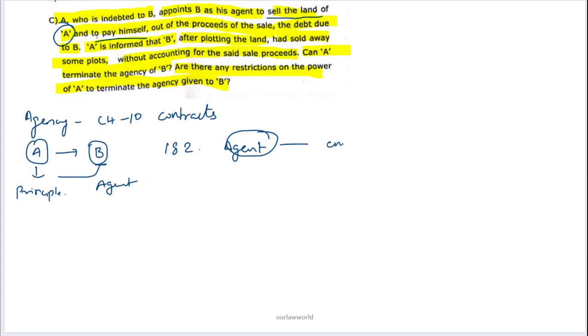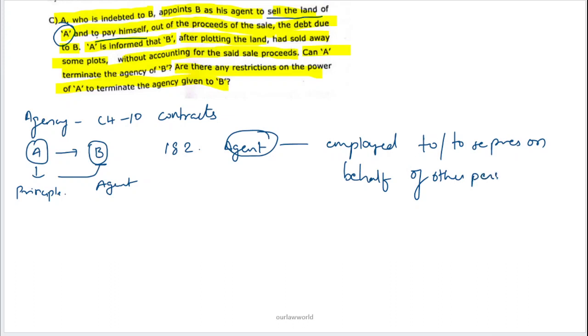An agent is a person who is employed to act or to represent on behalf of another person. This other person is none other than the principal. And this concept is known as agency.